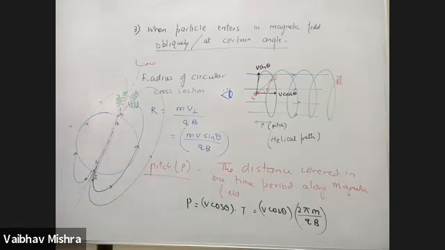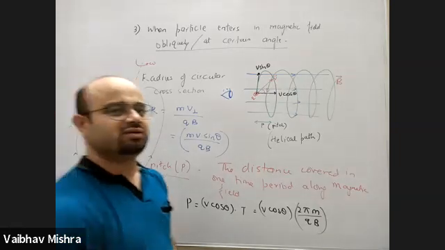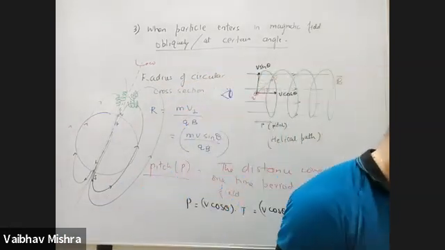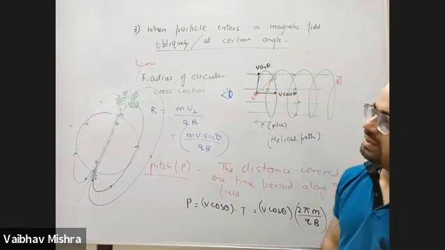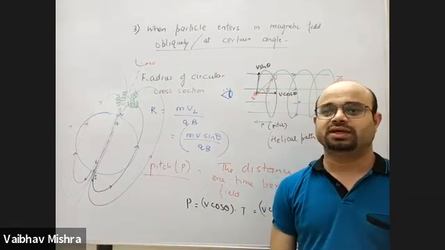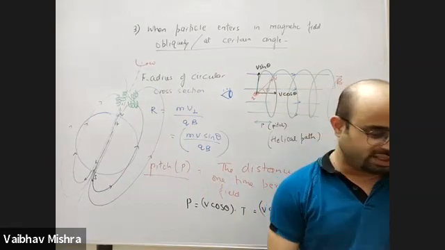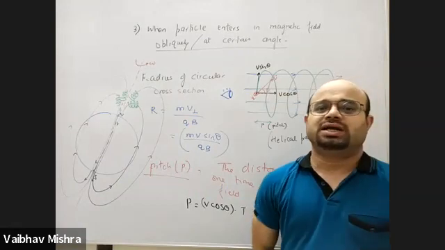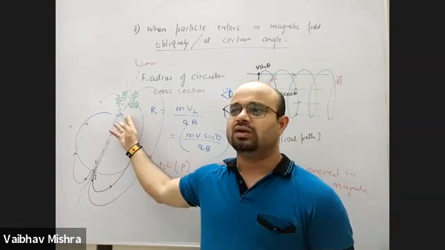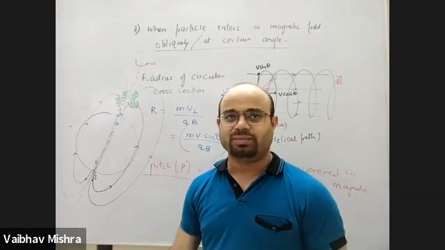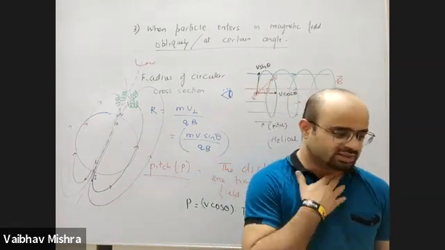Now what natural phenomenon does it make? The ionosphere is made up of ions, and the charge is rotating.